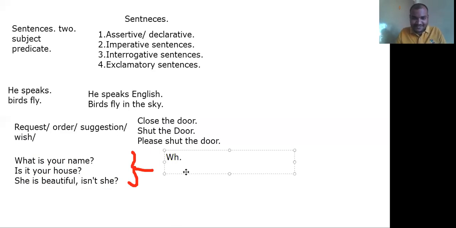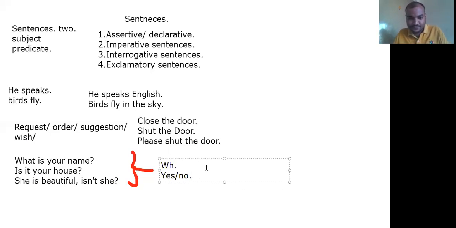How about the second one? Is it your house? Yes or no. How about the third one? She is beautiful, a confirmation. To give you clarity about this concept, I'll give you another name for WH questions and yes or no questions. By then you can easily understand that. There are two types of questions.